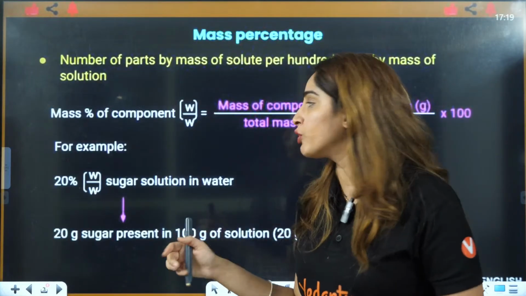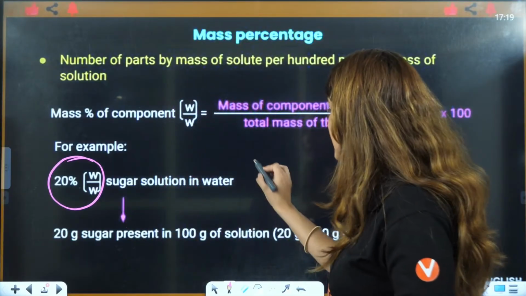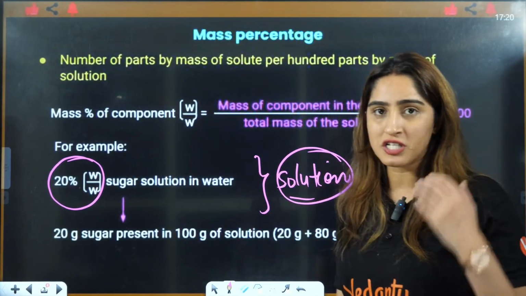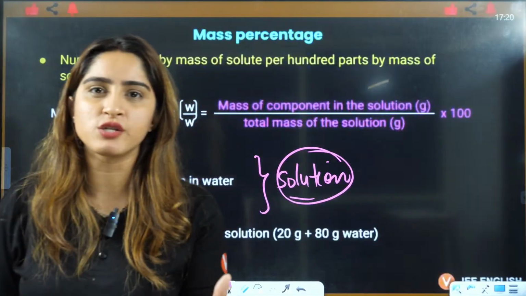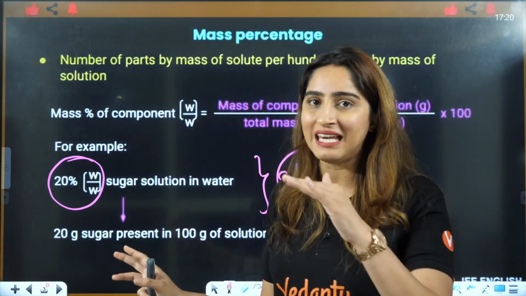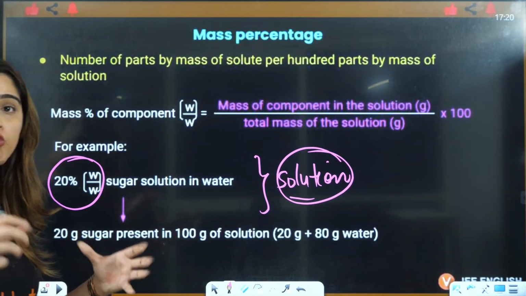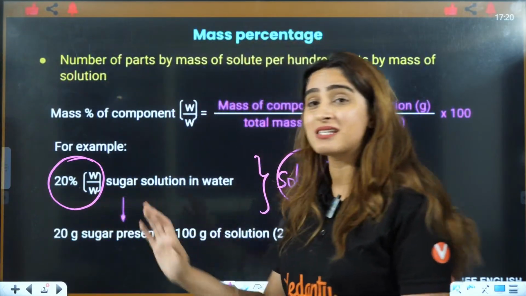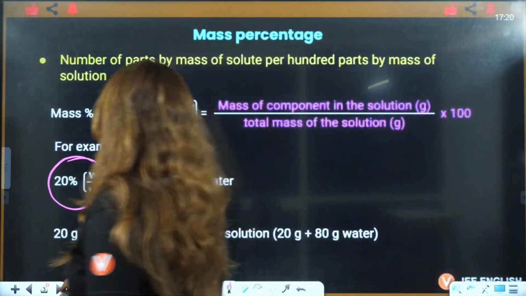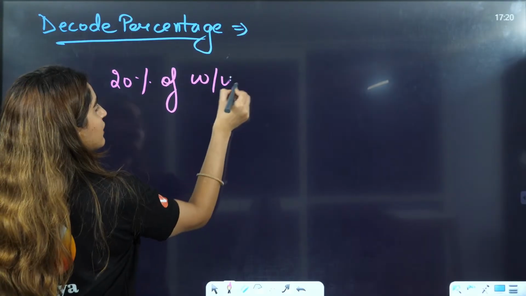Now, why am I asking you to decode this thing, right? Because in the questions of solution chapter that you will study, okay? In the questions of solution chapter and also in some general questions of physical chemistry related to mole concept as well, or they can put the same concept in any question of physical chemistry and make a new question for you, right? So you really need to understand how to decode this, because this one line is telling you a lot of things, right? This one line is 20% of weight by weight, okay?